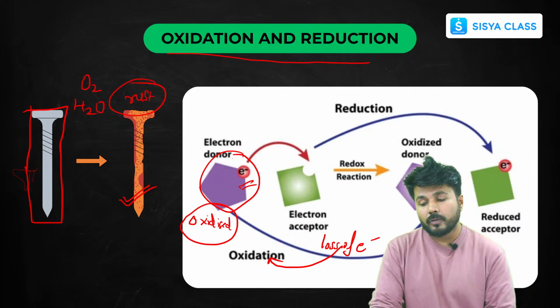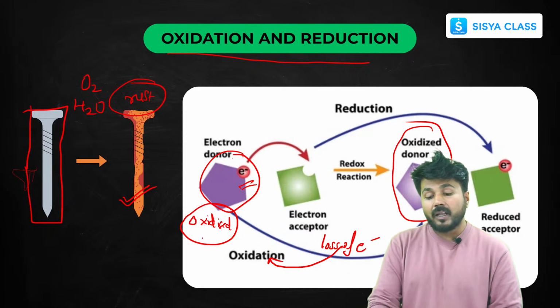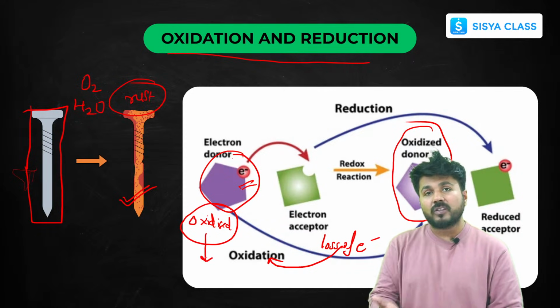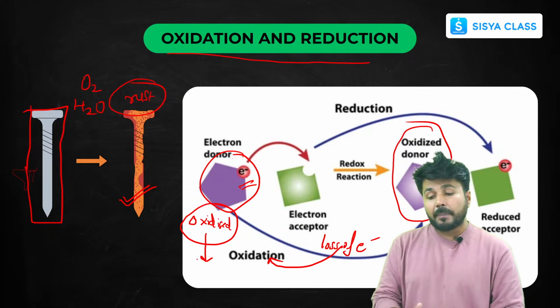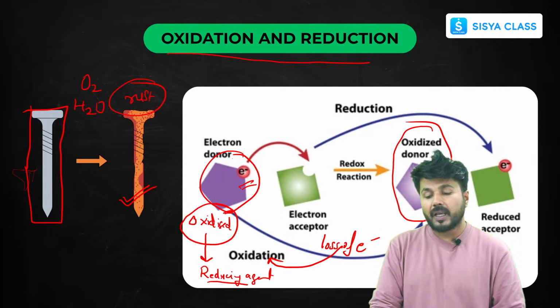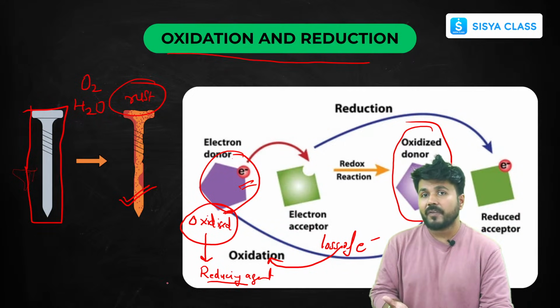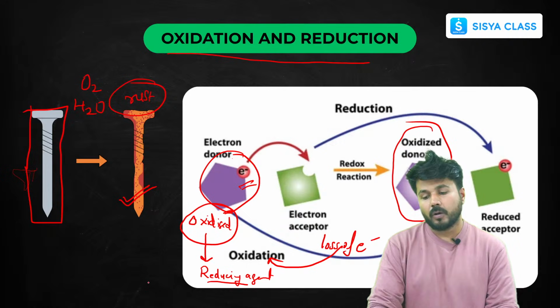This is your electron donor, because it is losing an electron. That is oxidation. And if it is oxidized, if it is losing something, that means it is a reducing agent. So wherever there is oxidation, it is a reducing agent, because it is oxidizing itself and reducing something else.